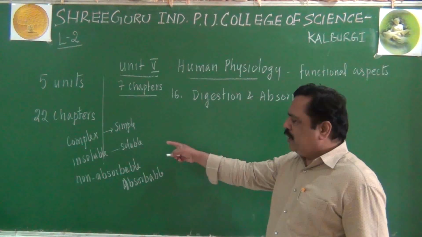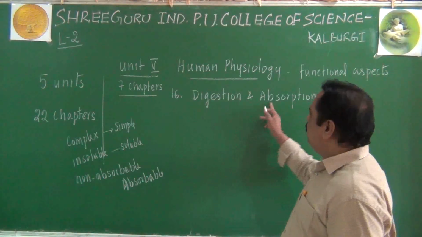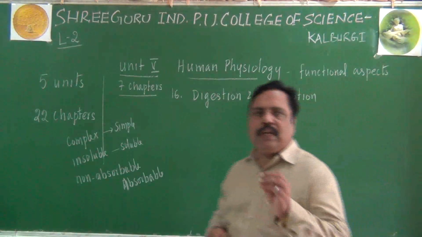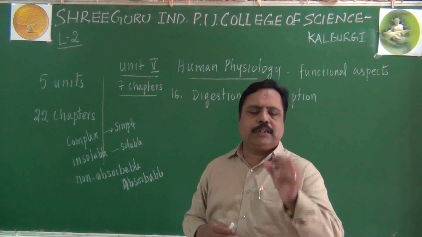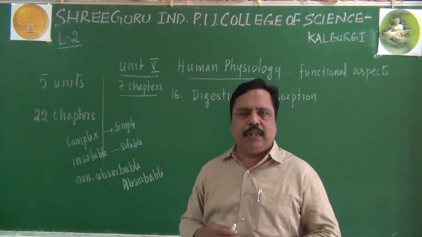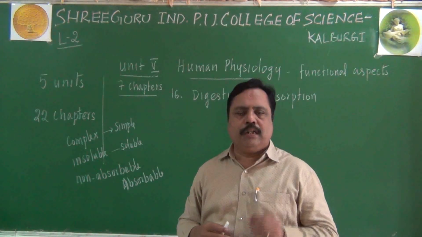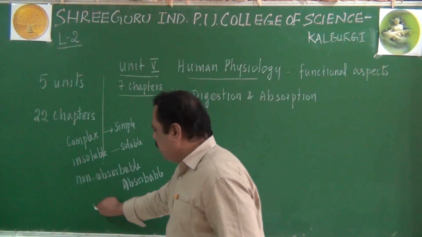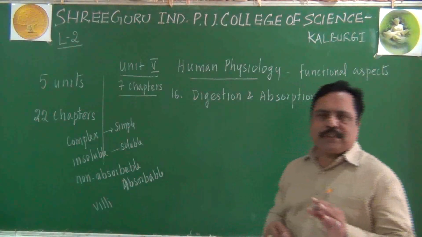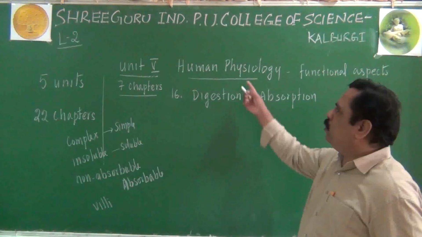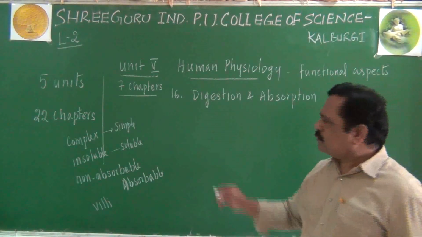Whatever simple, soluble nutrients are present in our alimentary canal will be absorbed by villi present in our intestine. You might be remembering the small intestine is a part of our alimentary canal. There we have finger-like projections called villi. Through the villi, the nutrients will be absorbed. That is the first chapter in human physiology, digestion and absorption.